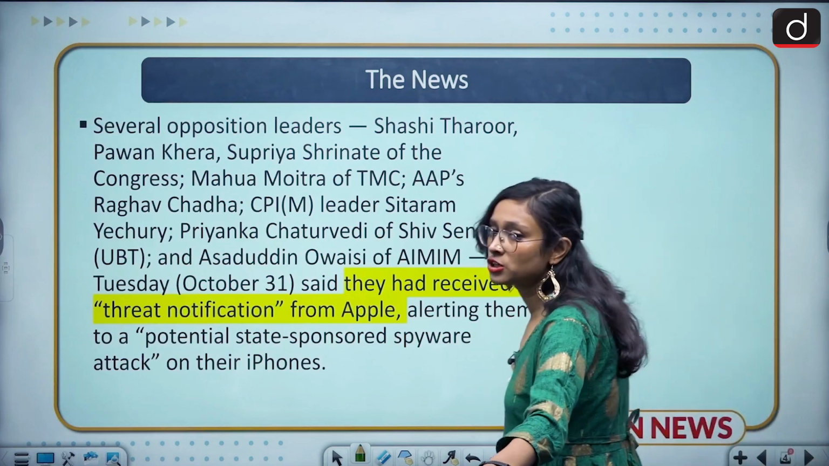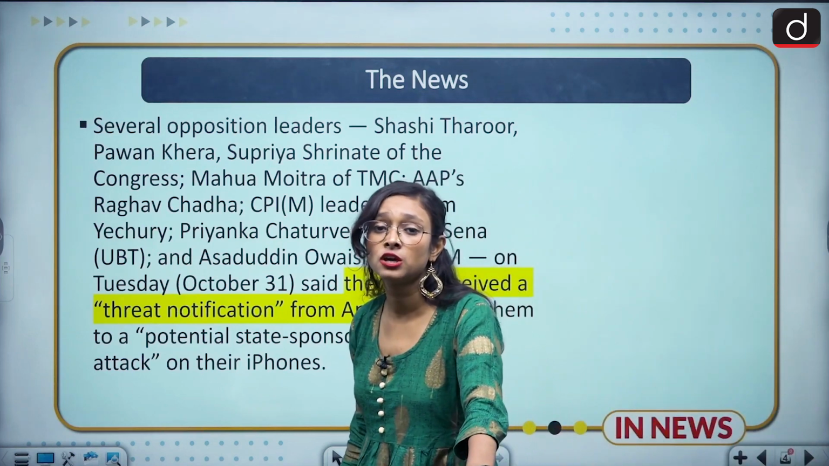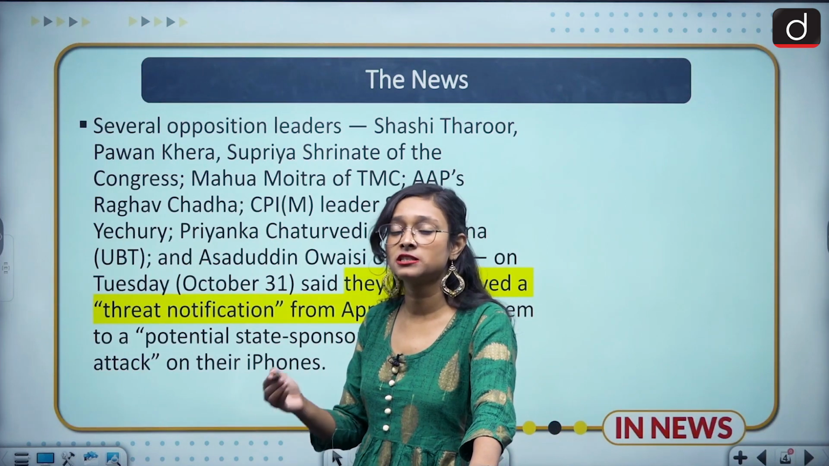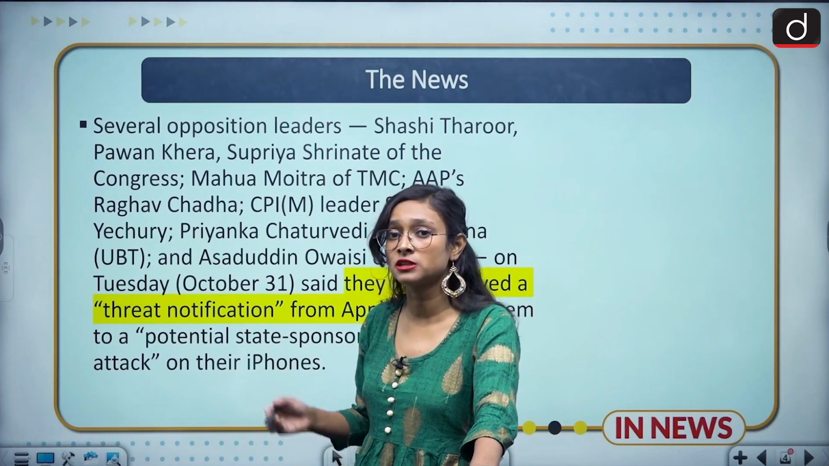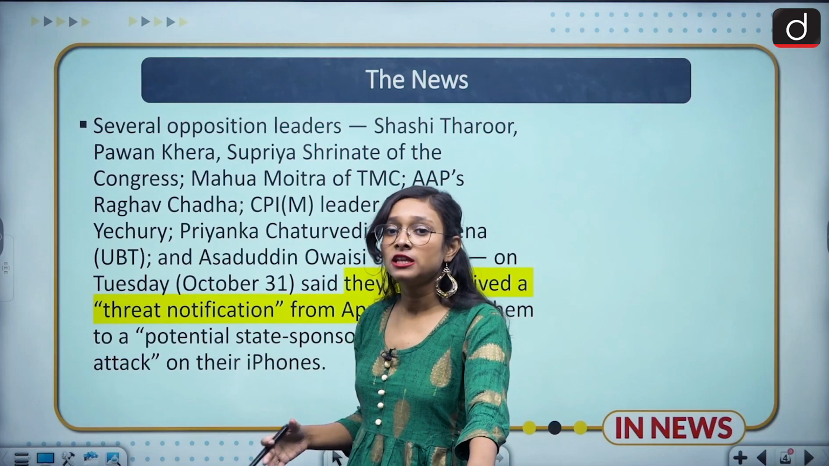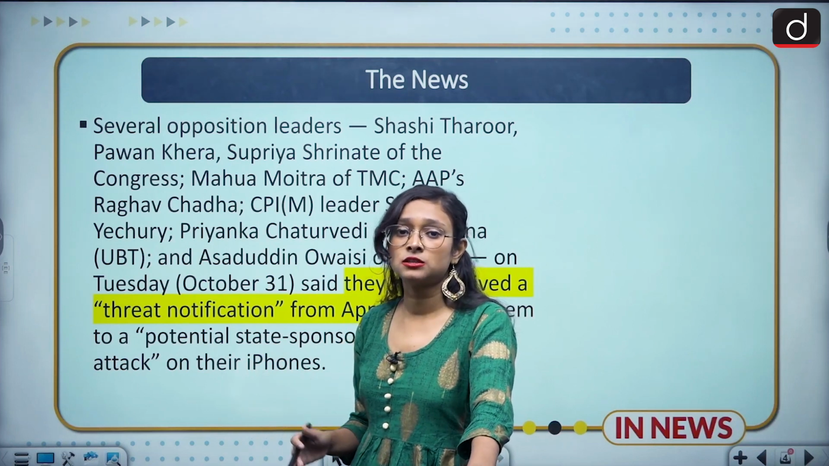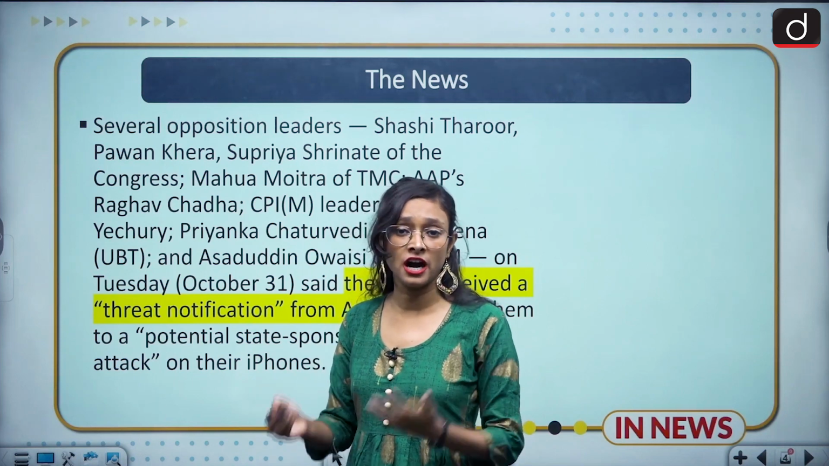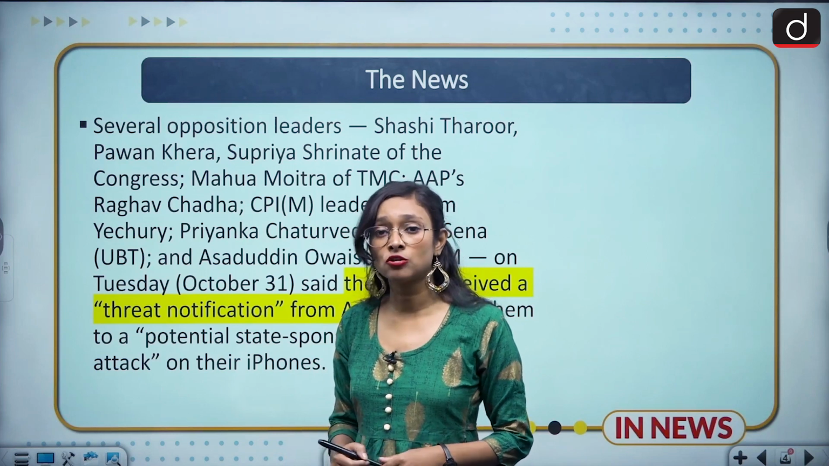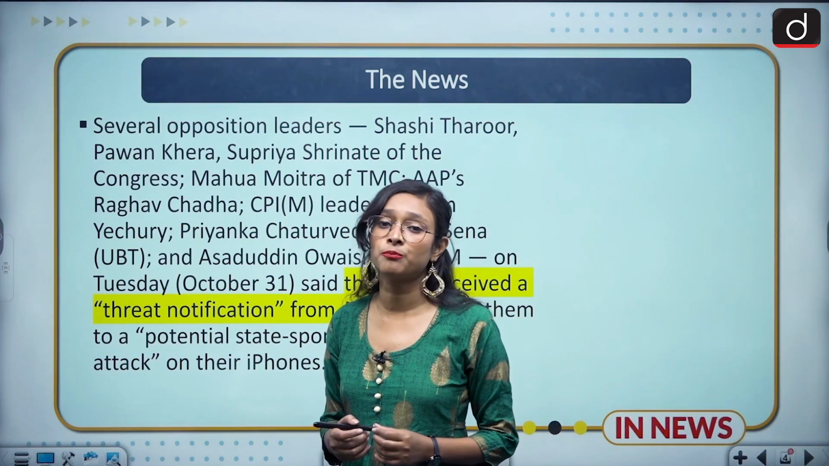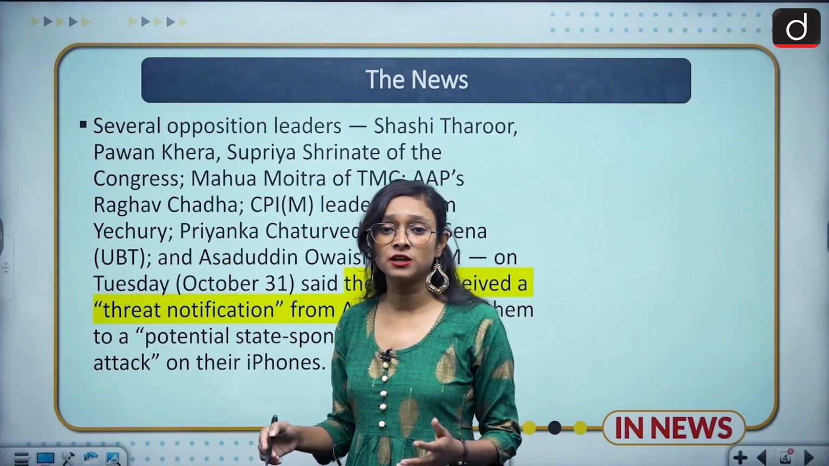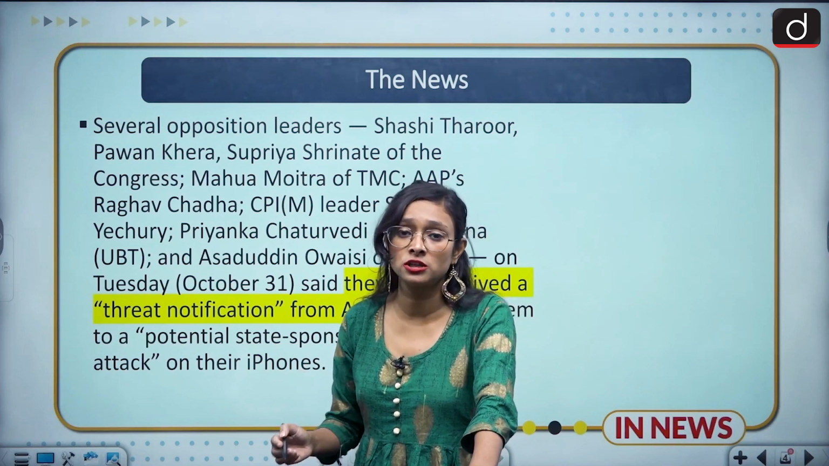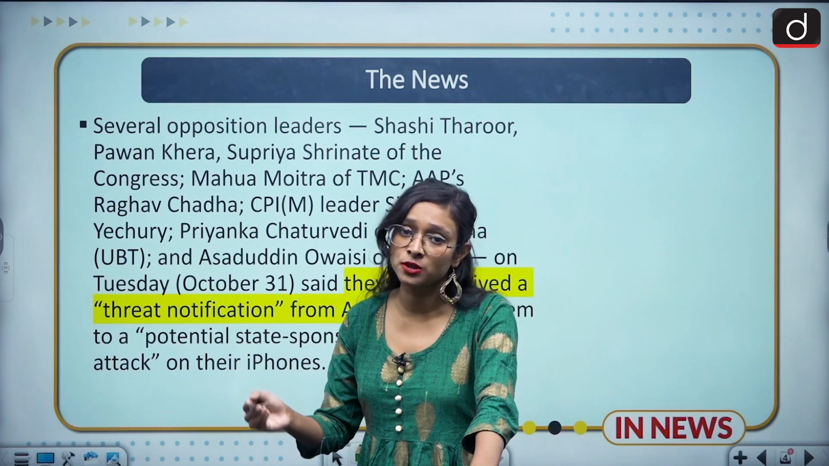Various opposition leaders, including Tharoor, have said that malware is affecting their iPhones, and they received a notification that something is wrong with their iPhone. Apart from this, they alleged to the ruling party that something similar to the Pegasus spyware is happening again with their iPhones. Because of that, they are blaming the government and targeting the current ruling political party, saying that you have planned something like this for our mobile phones, especially the opposition leaders, so that you will have our personal information.